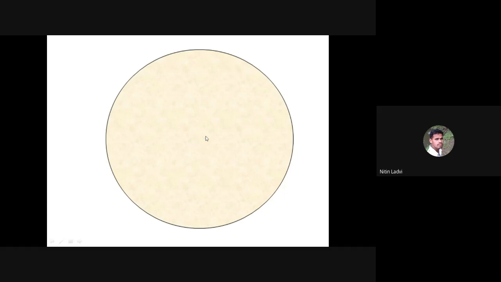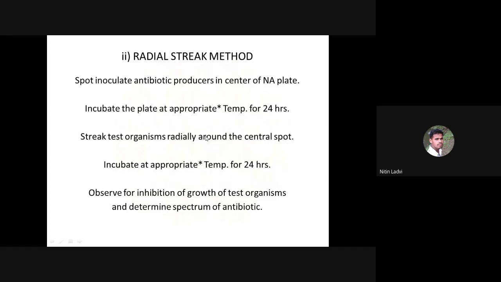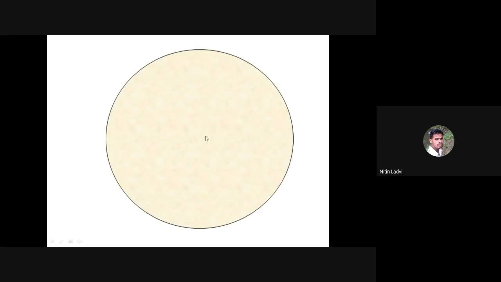Yes, so radial streak method means you inoculate the test organism radially, something like a centrifugal force, from the center to the periphery across the radius. Okay, that's why it is called a radial one. So if you inoculate the test organism like a radius, you call it the radial streak method. Okay, that is the contrast between these two methods.